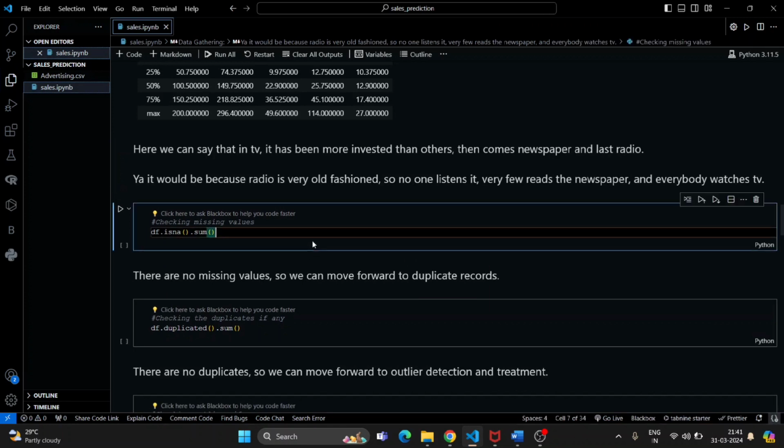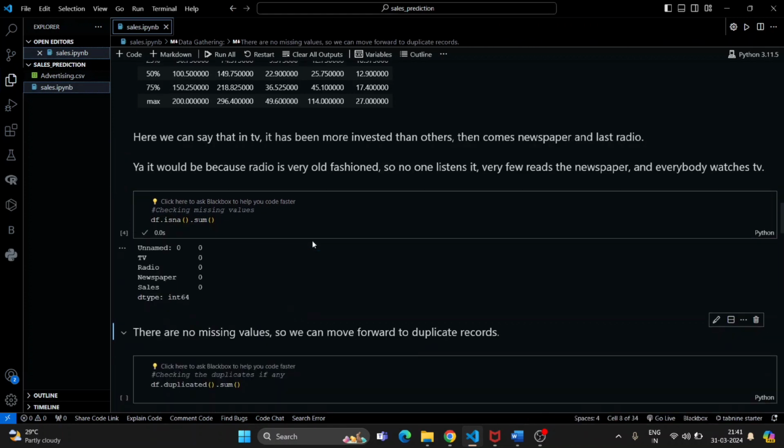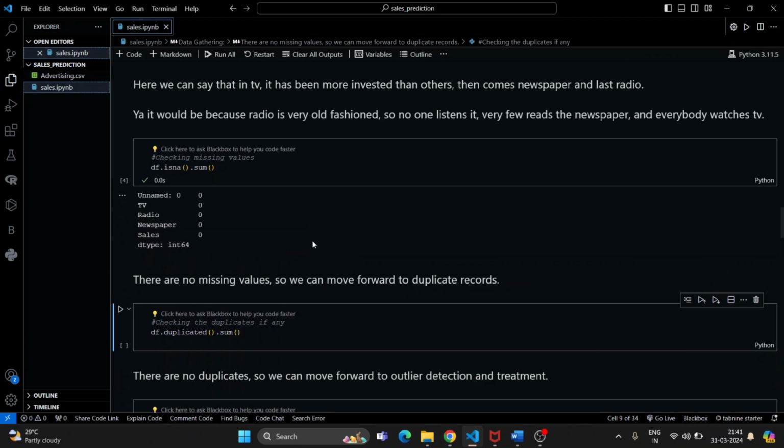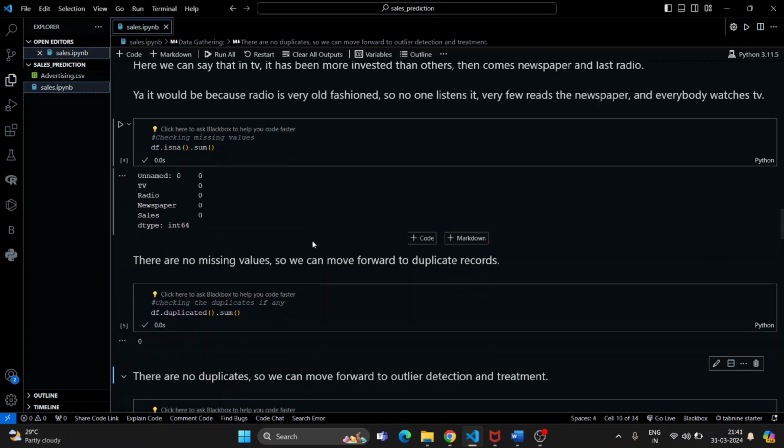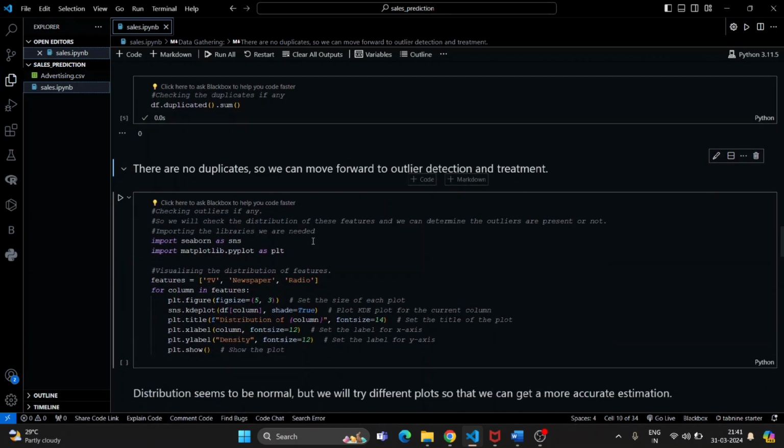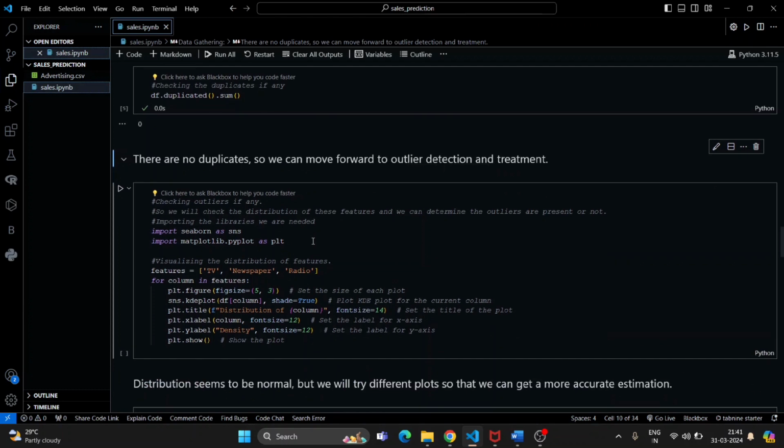Now we check for missing values. There are no missing values, so we can move forward to duplicate records. Here also we are not finding any duplicates. So we will move forward to outlier detection and treatment.